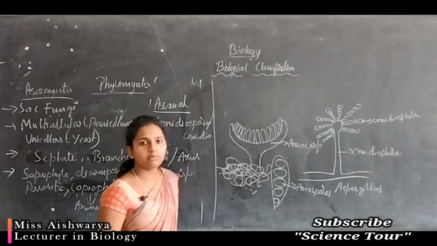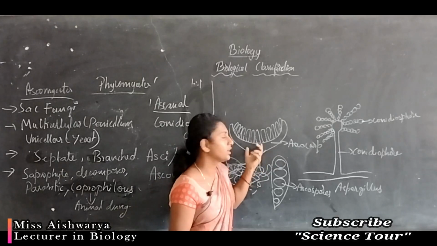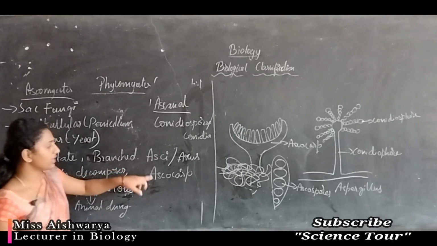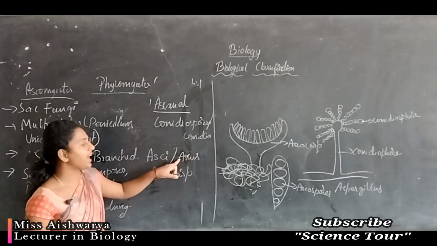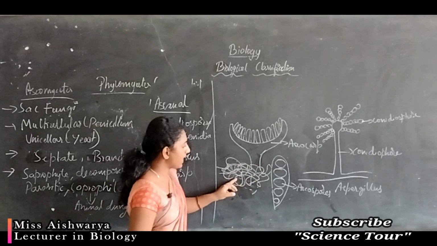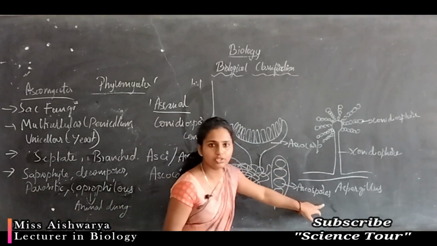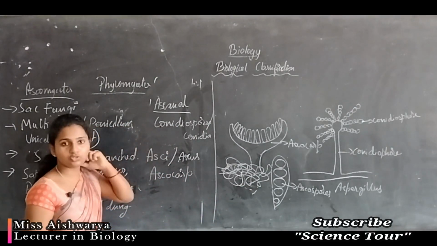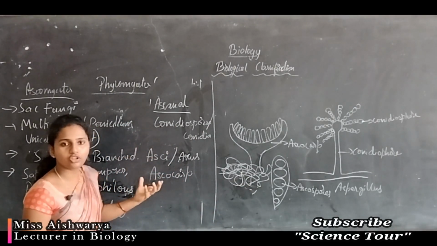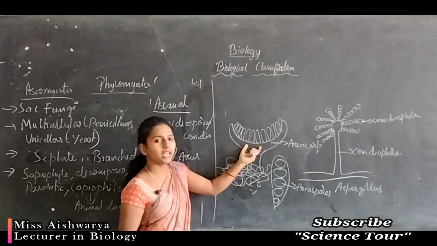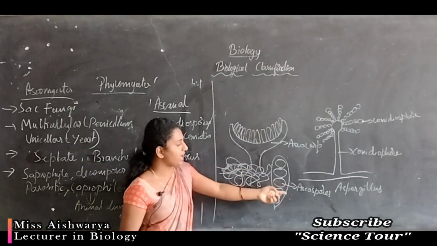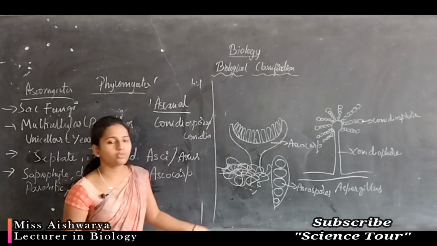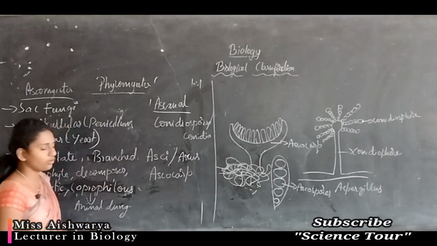These are the fruiting bodies. This is not the actual part of the fungus. It is meant for the production of spores. Okay, understood? Okay, so here the ascocarp contains asci or ascus, and these ascus contain ascospores. These are the sexual mode of reproduction. So by the sexual reproduction, during the fusion of gametes, a special structure will be developed, that is ascus. Asci will undergo meiotic division and produce ascospores. Understood? These are the sexual mode of reproduction.